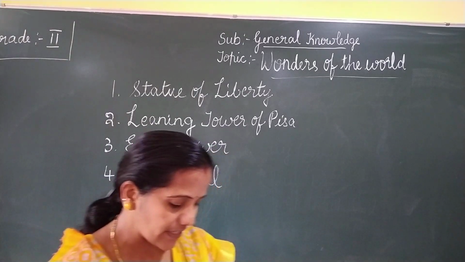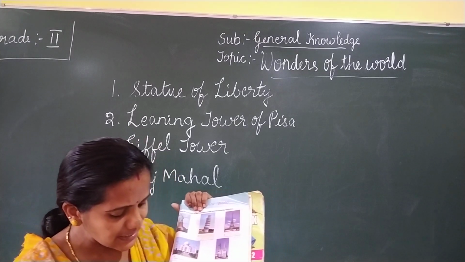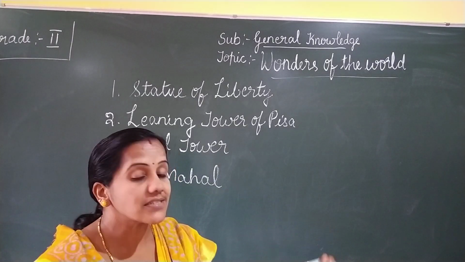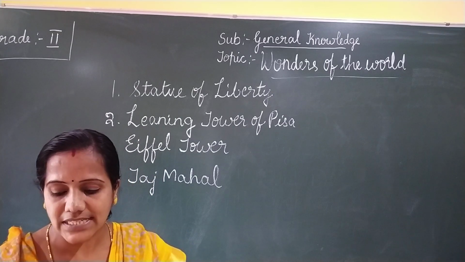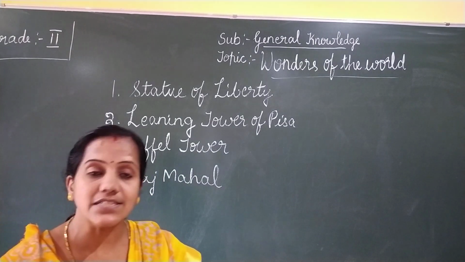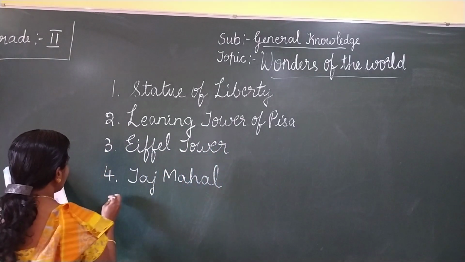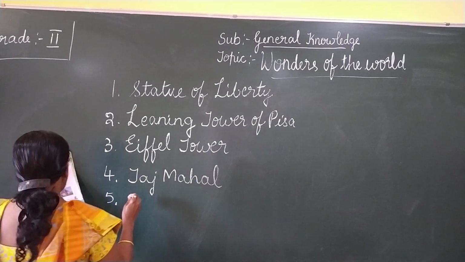Next, the fifth one. Can you see this building? What is this? Chartres Cathedral. It is a church. This is in France. Okay, write down the fifth answer.